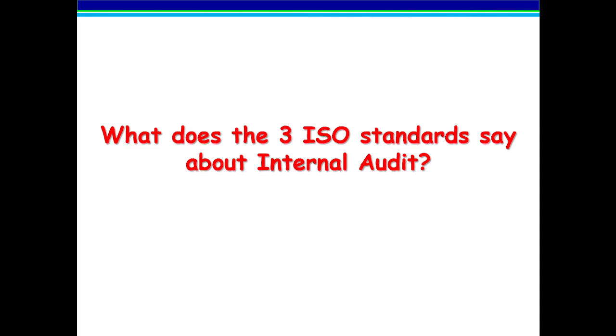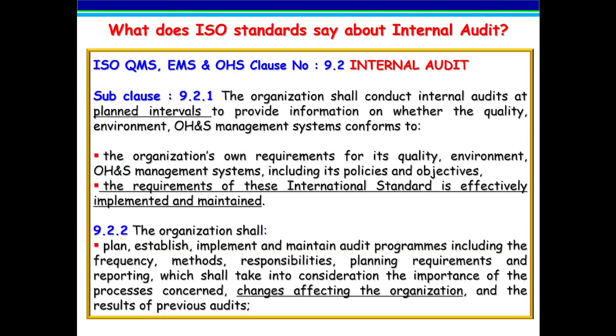Let's see what the 3 ISO standards say about internal audit. In all the 3 standards, clause number 9.2 gives guidelines on how to conduct internal audit. First, prepare a schedule for conducting internal audits at planned intervals.